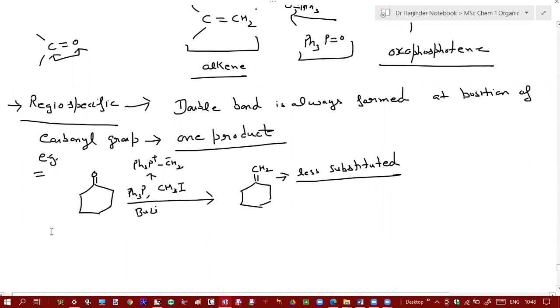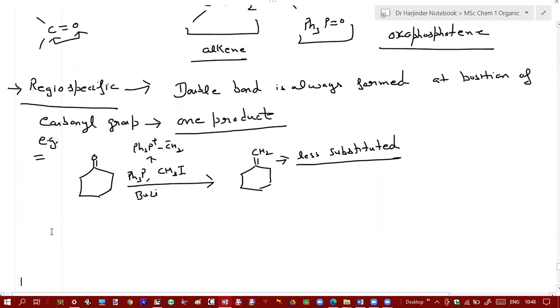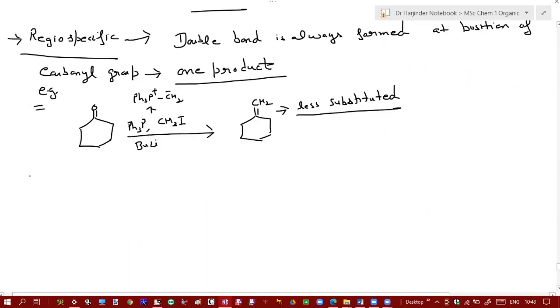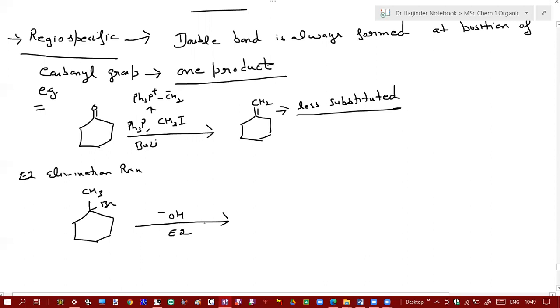But suppose you take simple E2 elimination. If you want to compare it with E2 elimination reaction, suppose you have this one, 1-bromo-1-methylcyclohexane. If you do its elimination with a base, hydroxide, under E2 conditions, what will be the products?